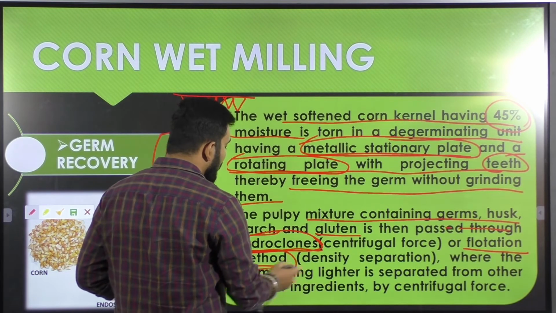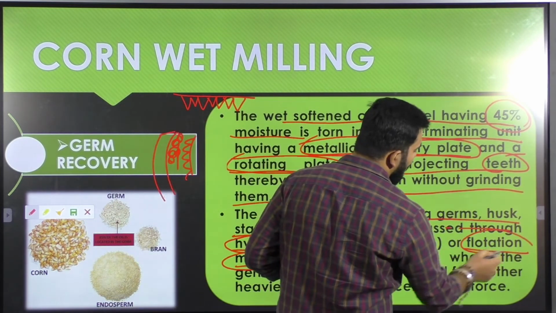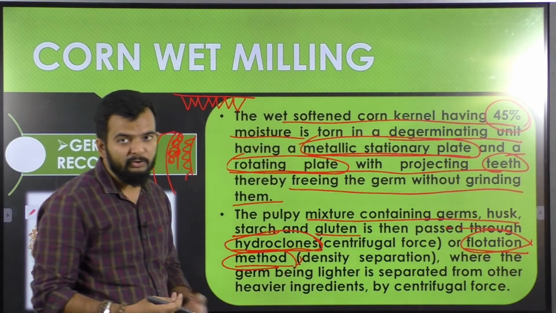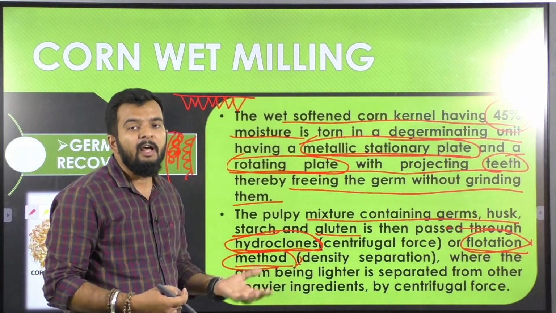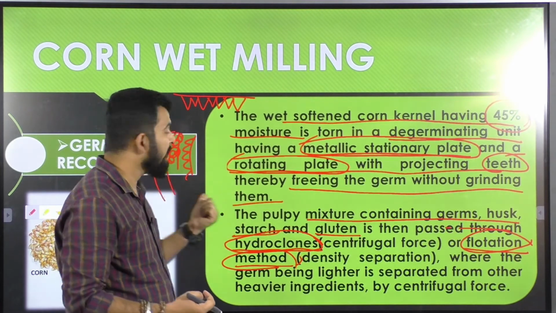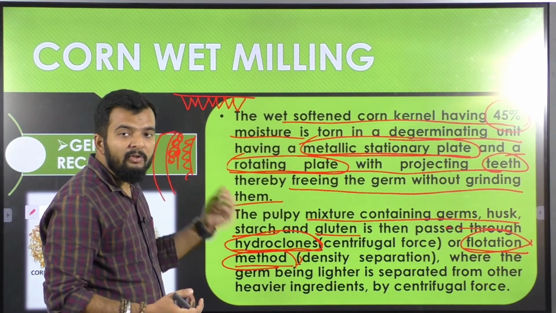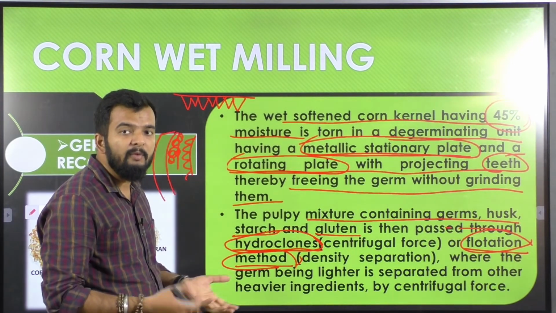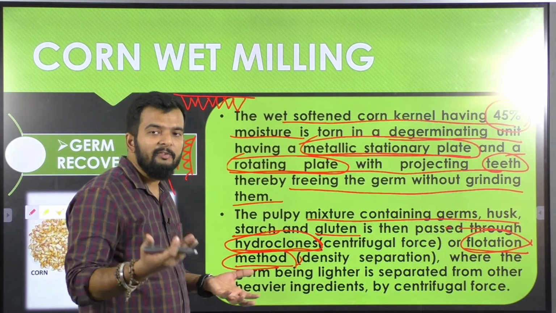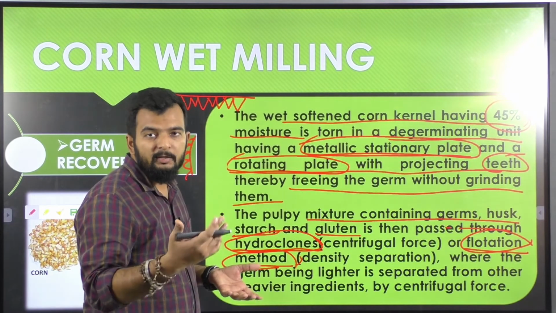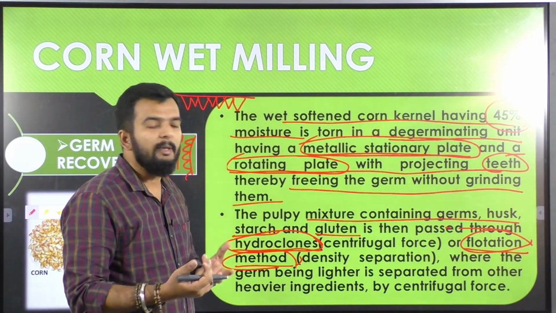In earlier times the flotation method used to be prevalent. What you used to do in the flotation method is put the ground material after degerming, whatever slurry you had got, into water, and the lighter particles, usually the germ, will float on the surface and the endosperm will settle at the bottom, and thus you can separate them out.